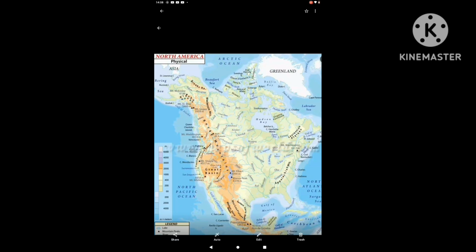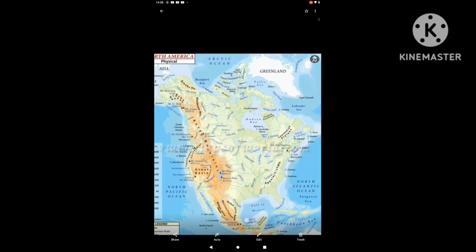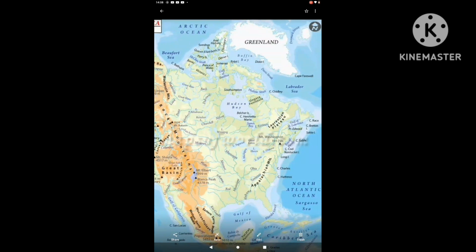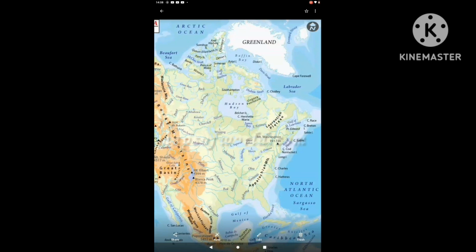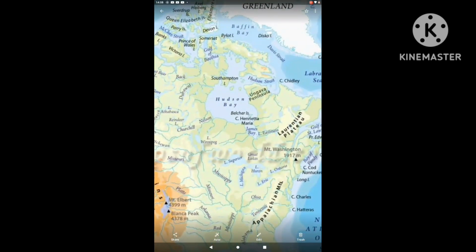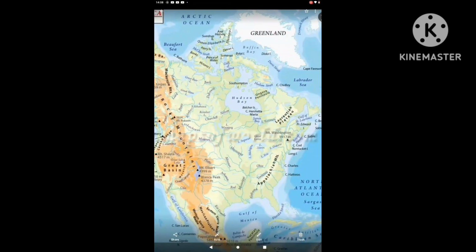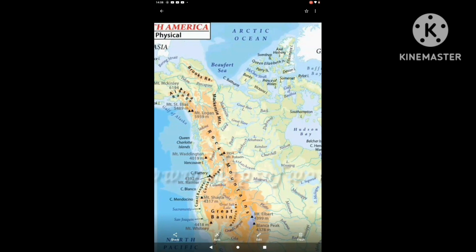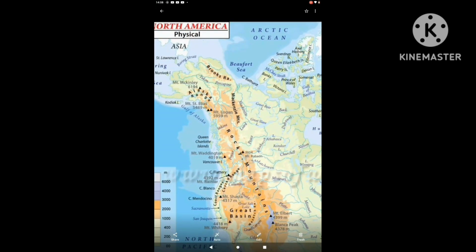Now I am coming a little down and a little to the western side. You can see there is the North Atlantic Ocean in the east. There is also the Florida Strait between Florida and the Caribbean Sea. Now there is the Gulf of Mexico and the Gulf of California. Now I'm going to start the mountains. There are the Brooks Range and the Alaska Range. They are located in Alaska.